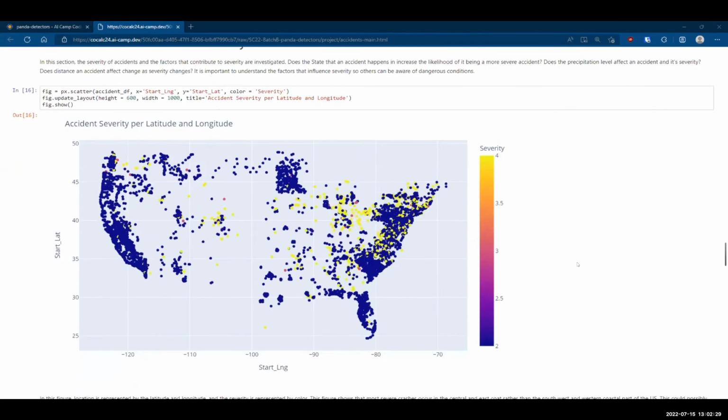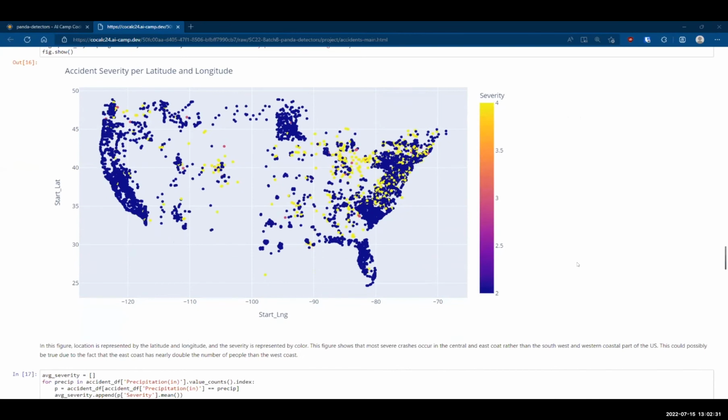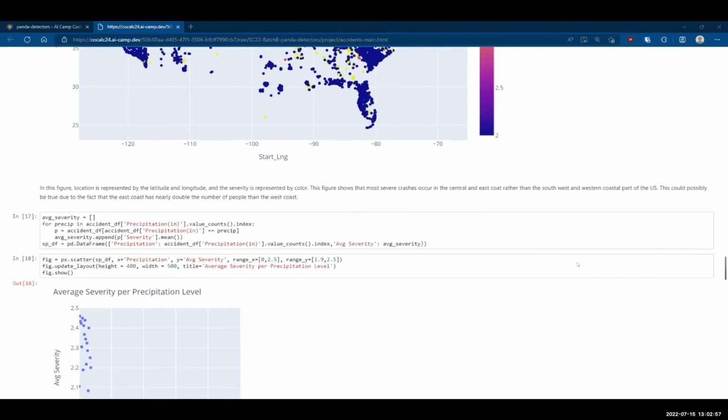In this figure, you can see that location is represented by latitude and longitude, and the severity is represented by the colors. This figure shows that most severe crashes occur in central to east coast rather than the south coast and western coastal parts of the US. This possibly could be due to the fact that the East Coast has nearly double the population of the West Coast.